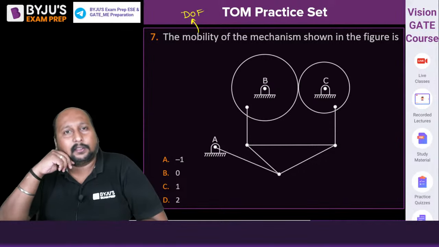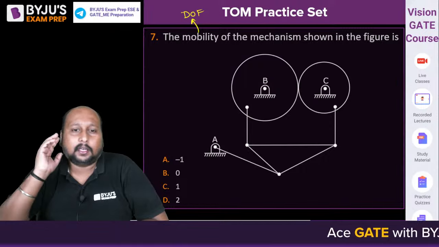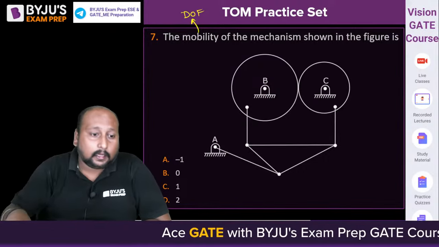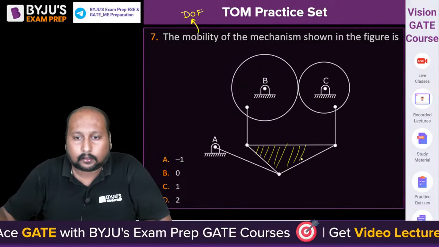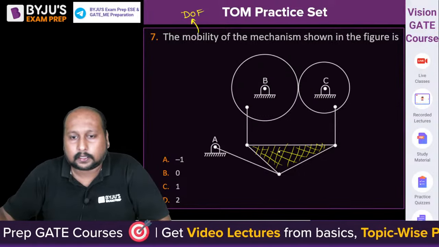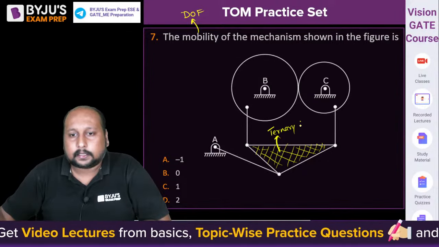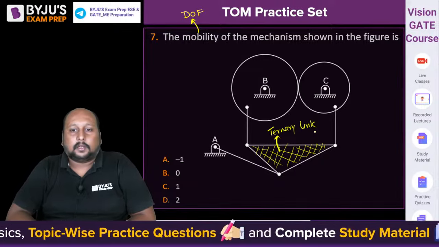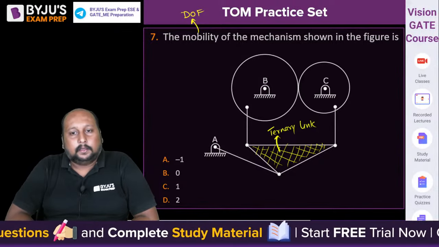Is it a superstructure, structure, a kinematic chain, or an unconstrained chain? A, B, C, or D? This is a ternary link. This is a single link. Okay, this is not this one. This is a ternary link. Make sure you are taking it correctly. This is a single link, but it was shaded actually. It was not visible, they converted it to black and white. Okay, ternary link.